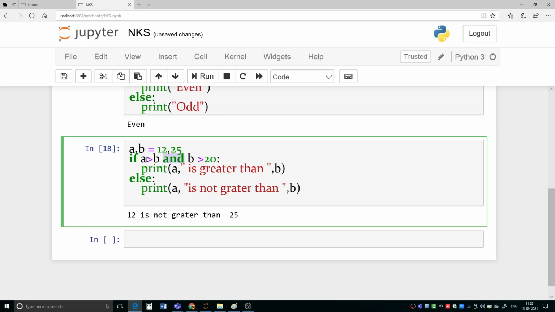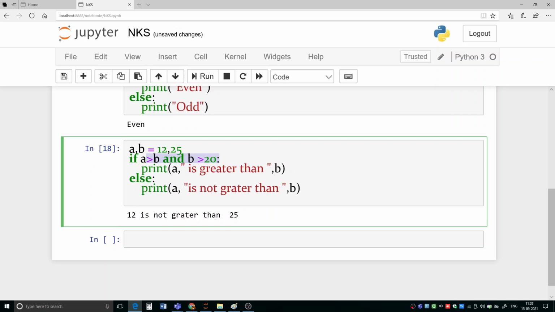Here we have two different conditions and we are combining them. Now here we have given A is greater than B and B is greater than 20. So this will result to true if both of them are true.